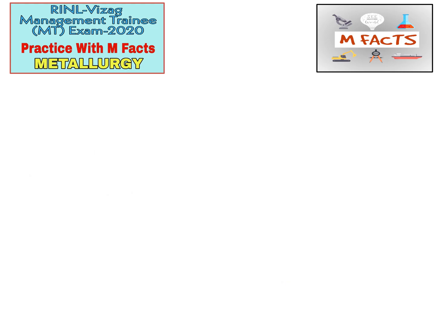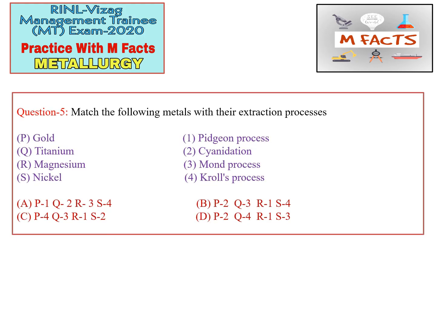So the next question is a matching type question. Match the following metals with their extraction processes. On one side we have given a few metals, and on the other side there are a few extraction processes. We need to match these options to each other and find the correct answer. I already told you that for matching type questions, we will not directly jump to the options for checking our answers. Rather, we will make our own option.